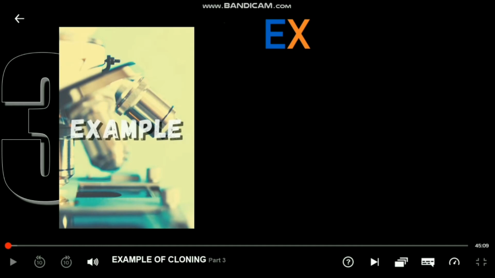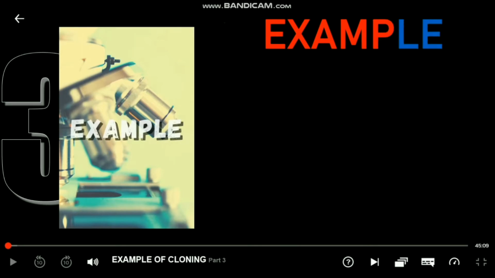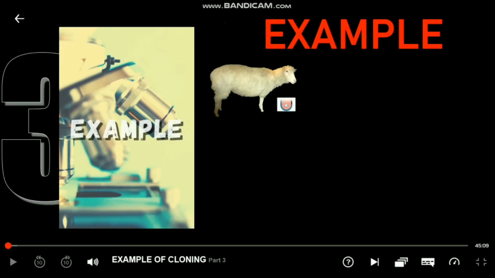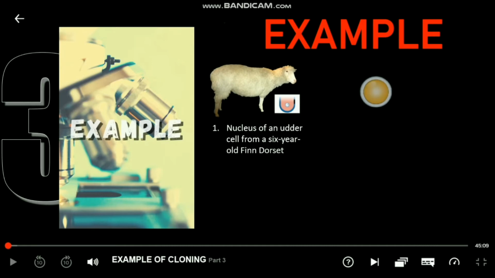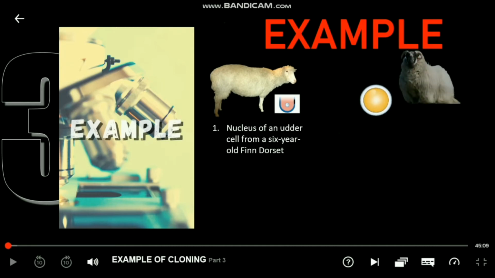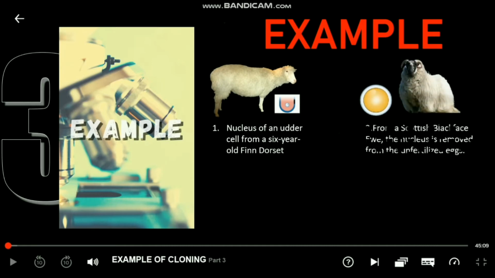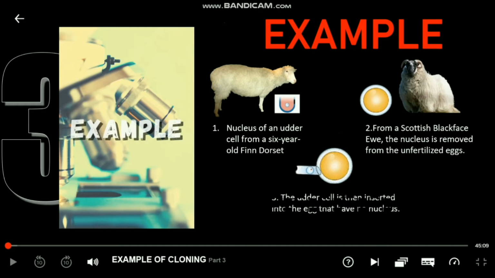Take this for example. A successful cloning was done by scientists to produce Dolly, which is the first mammal to be cloned from an adult cell, not from an embryo. The first step is that the nucleus of a cell was taken from a Finn-Dorset white sheep. From a Scottish Blackface ewe, the nucleus is removed from its unfertilized egg. The other cell's nucleus is then inserted into the cell that has no nucleus.